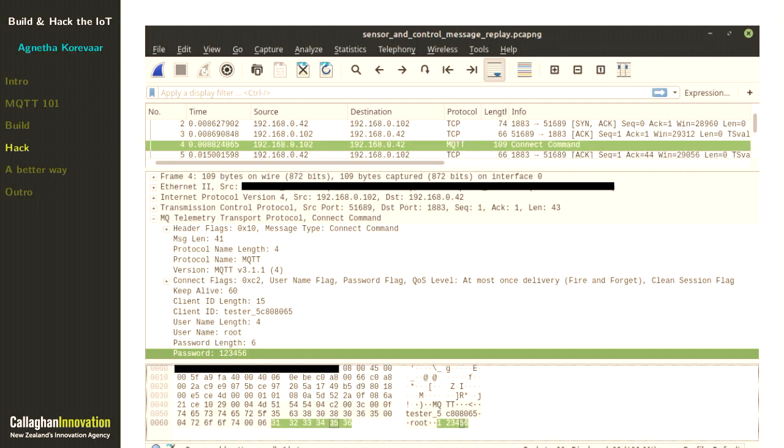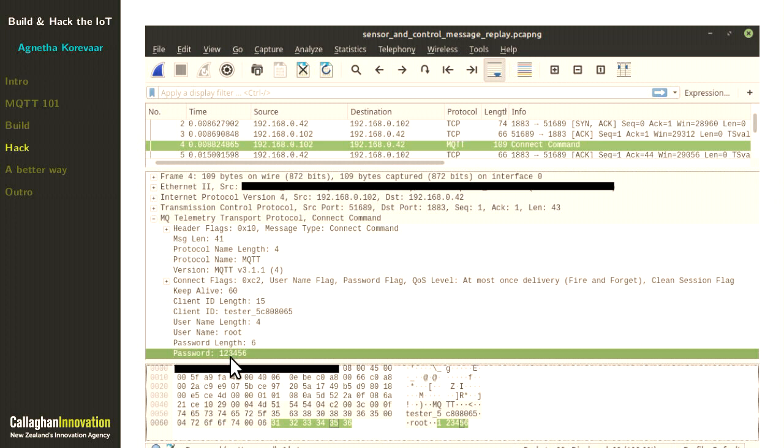So here's some Wireshark that I prepared earlier. It's got a built-in decoder for MQTT packets, so it makes it a bit easier. Here we're looking at an MQTT connect command. So a client is trying to connect to the broker. There's some stuff, and then: username, root.